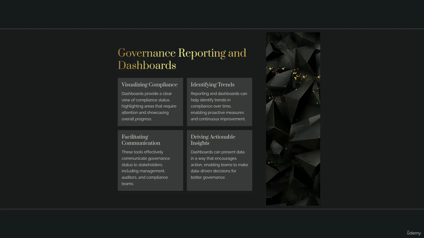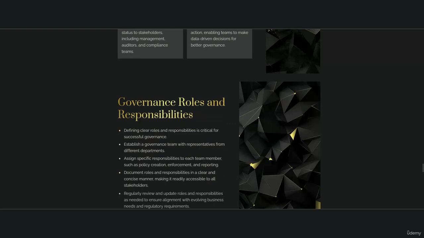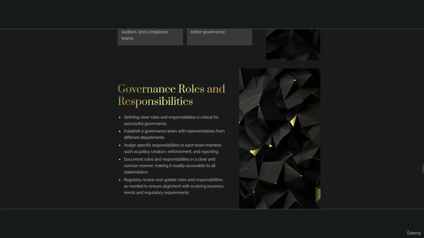Driving actionable insights. Dashboards can present data in a way that encourages action, enabling teams to make data-driven decisions for better governance. Governance roles and responsibilities. Defining clear roles and responsibilities is critical for successful governance.